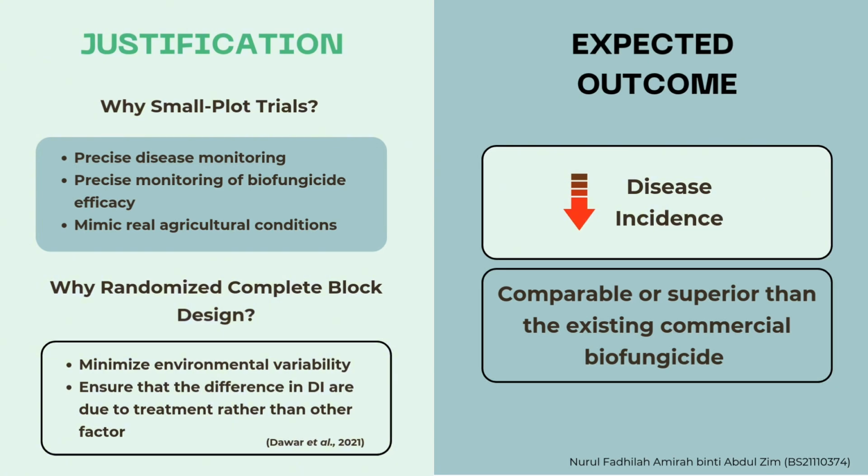For justification, we choose small plot trials as they allow precise disease monitoring and biofungicide efficacy while mimicking real agricultural conditions. RCBD was chosen for this field trial because it is expected to minimize environmental variability to ensure that the differences in DI are due to the biofungicide treatment rather than external factor.